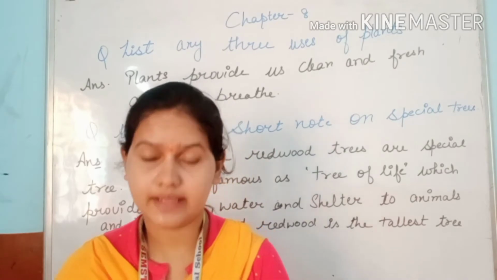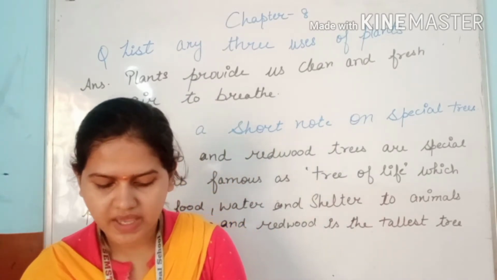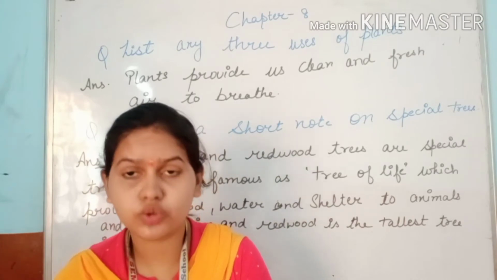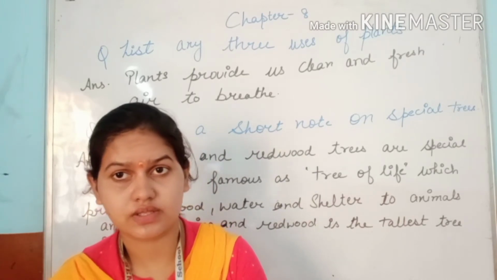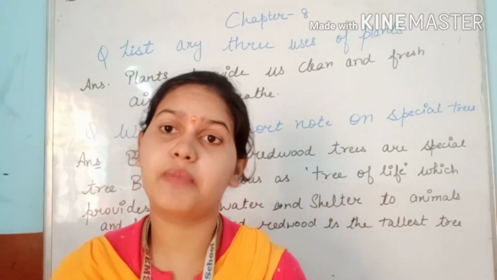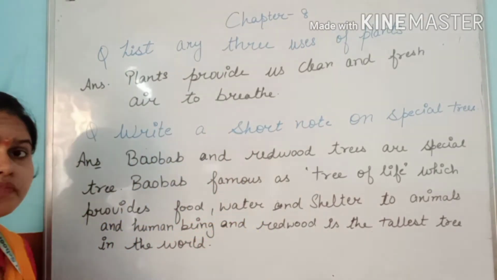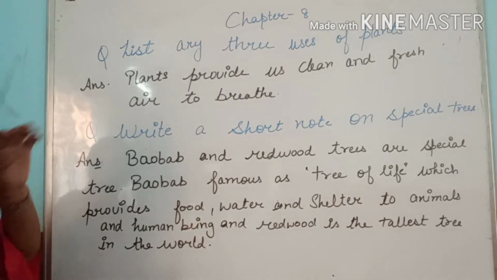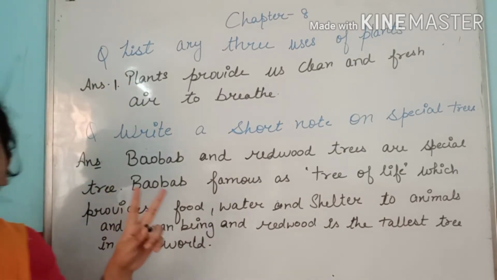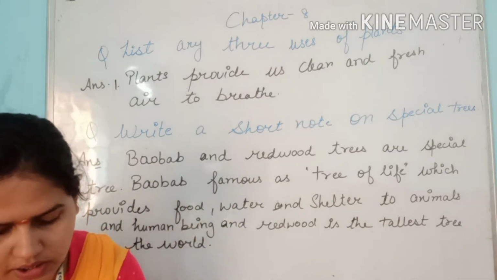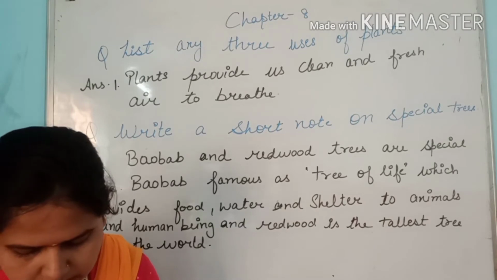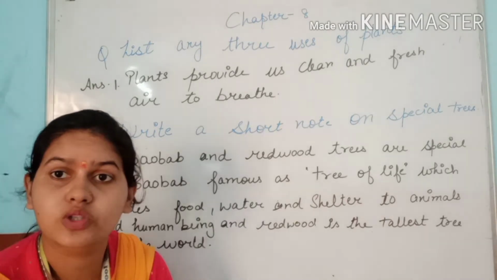Hope you got it. As we have done our true and false of this chapter, today we will do the answers of these questions. So the first question is, list any 3 uses of plants. I have given one point here, we have to write 2 more. So you can simply go through page number 59, second paragraph, uses of plants.